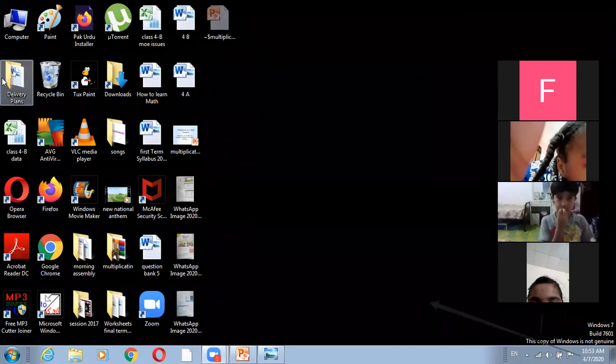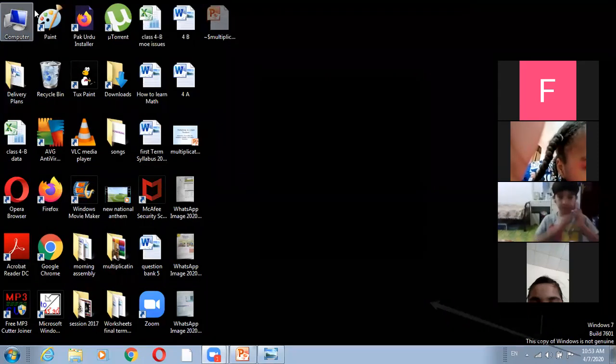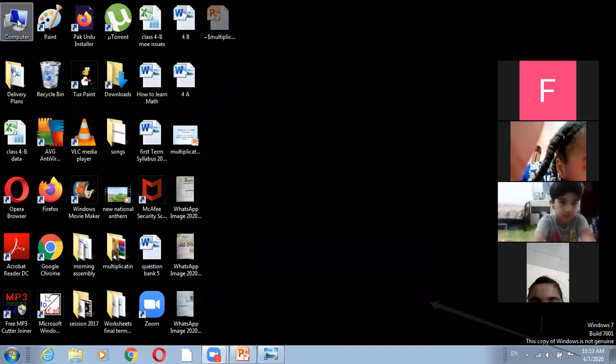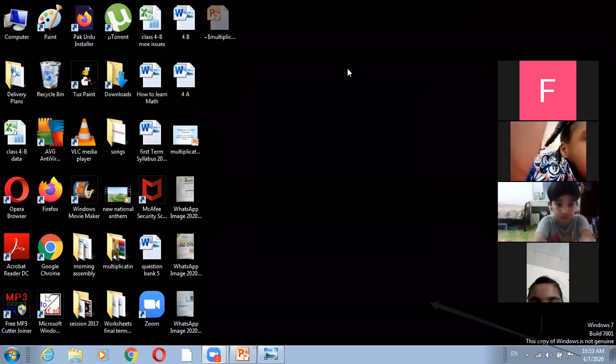The desktop contains small pictures that have names, such as computer and recycle bin. These small pictures are called icons. So this full screen that you can see is the desktop.